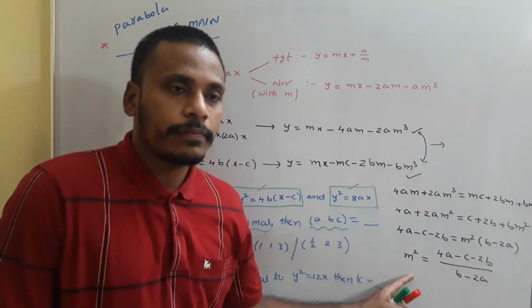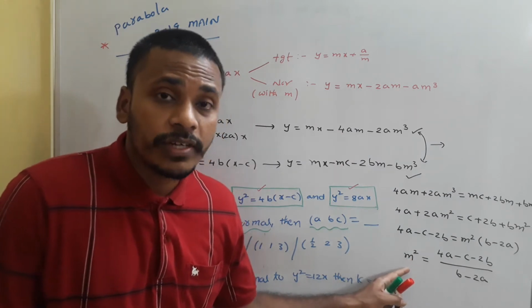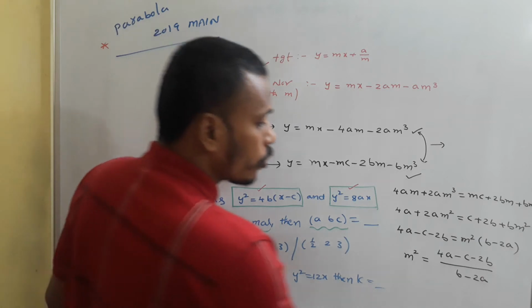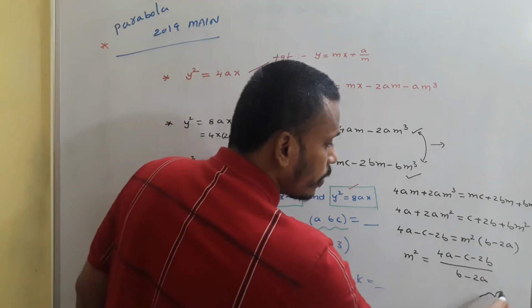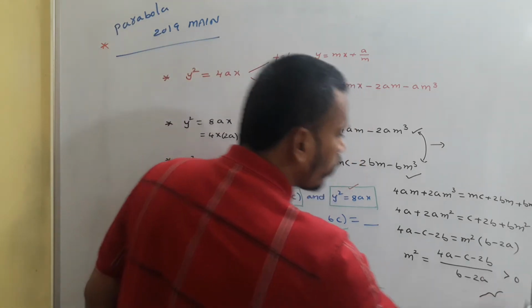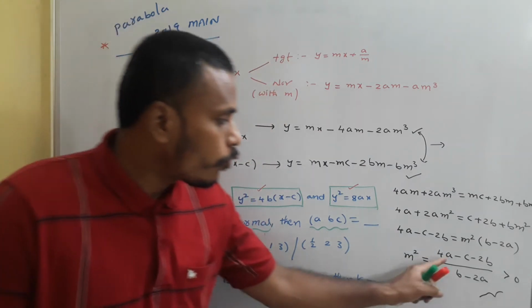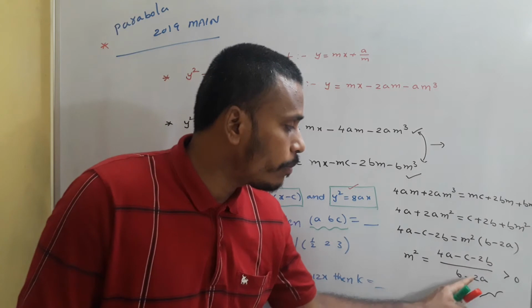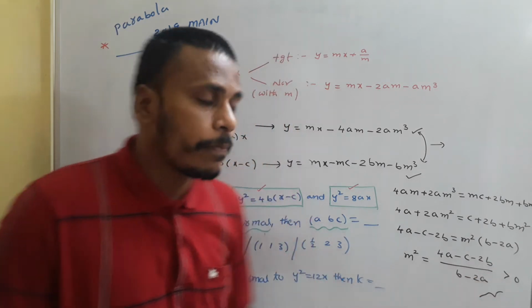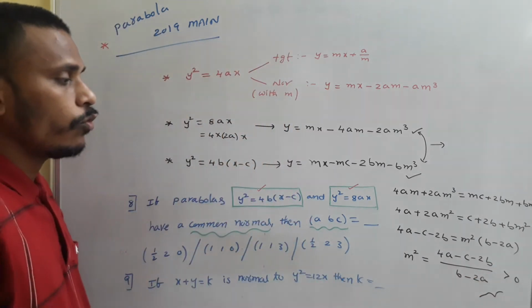Since m square is a perfect square, which is always positive, this (4a minus c minus 2b) by (b minus 2a) should be positive. So among the options, we need to choose the one that satisfies this.